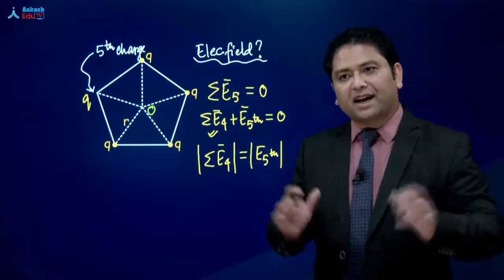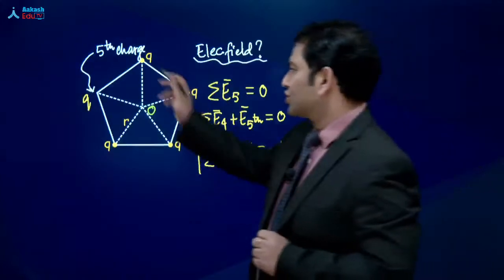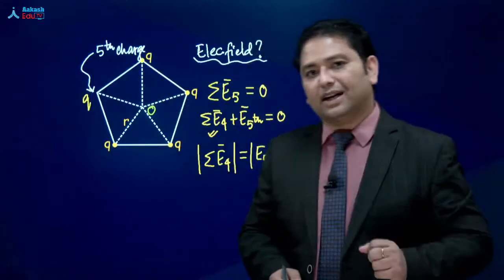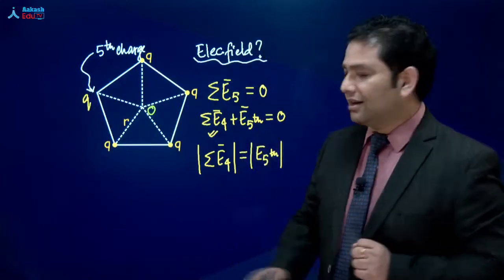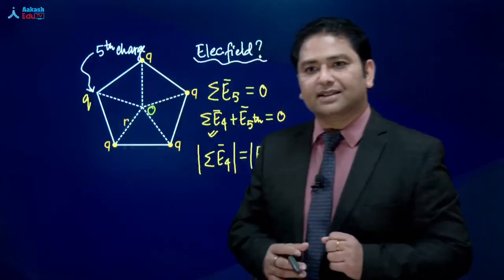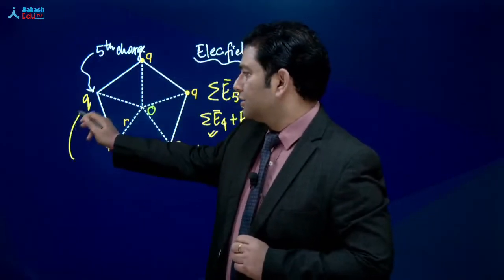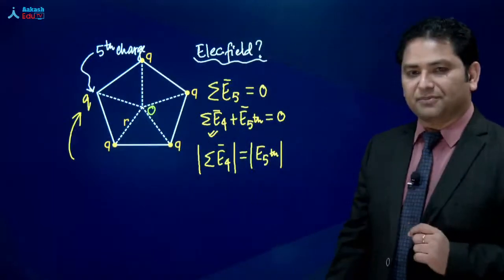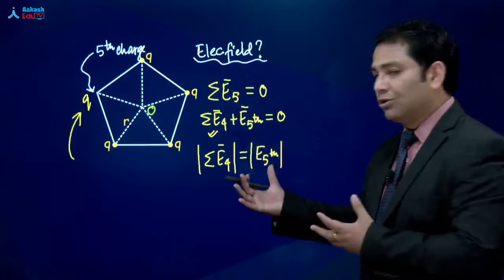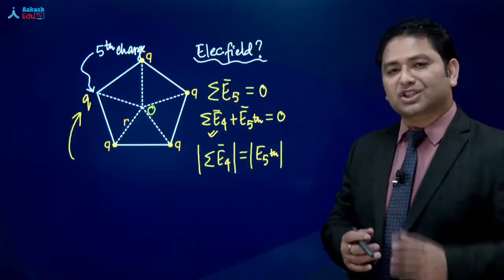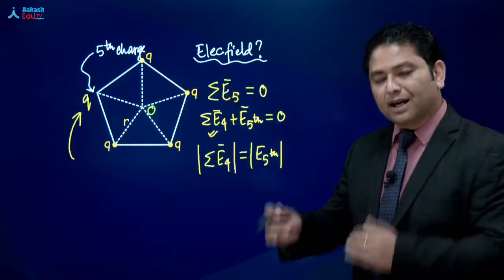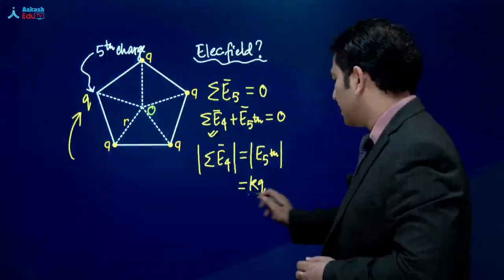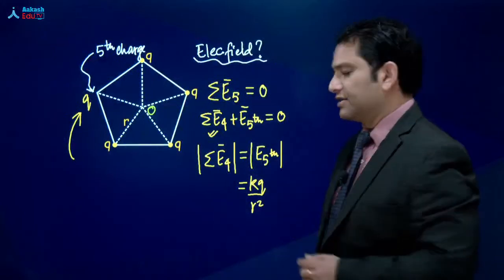It may be a bit surprising, but whatever electric field these 4 charges produce together is exactly equal in magnitude to the field due to the 5th charge at that location. That will be equal to KQ divided by R square.